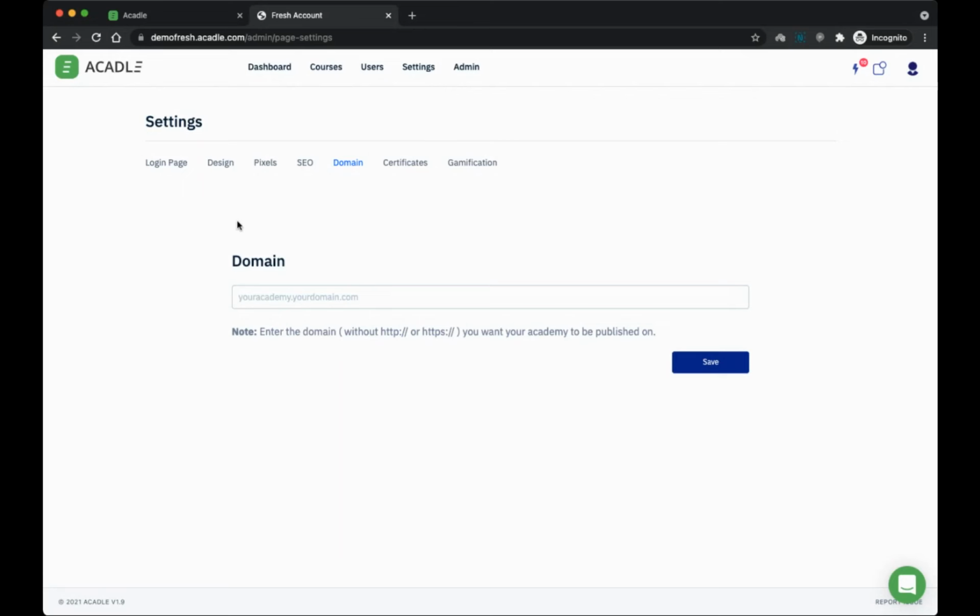But if you want to white label it completely with your own domain, you can pretty much add your domain, then follow the steps that this is going to give you, and you'll be able to white label the entire domain. And this is available for all the plans that we have.